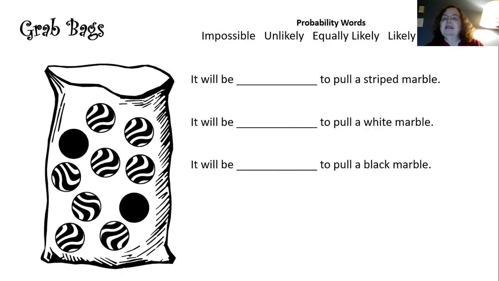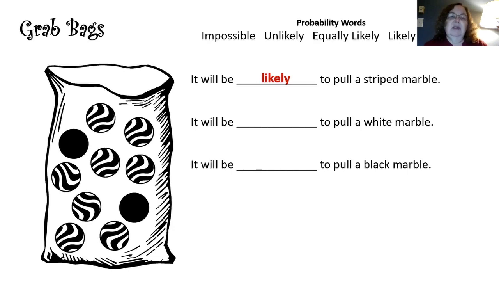So now let's look at some grab bags. Here is a grab bag, and we're pretending we have x-ray eyes so we can see what's inside of it. And I see that there are 8 striped marbles and 2 black marbles. So let's fill in the blank for these. It will be blank to pull a striped marble out of the bag? What word would you choose? Did you choose likely? Because there are more striped marbles, so it's likely that you would be pulling that out.